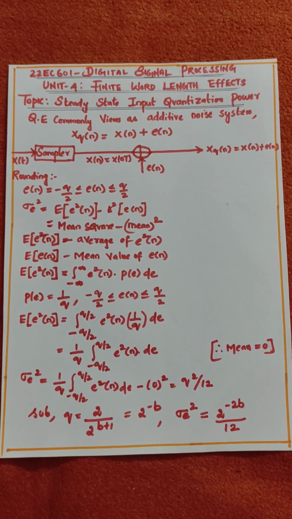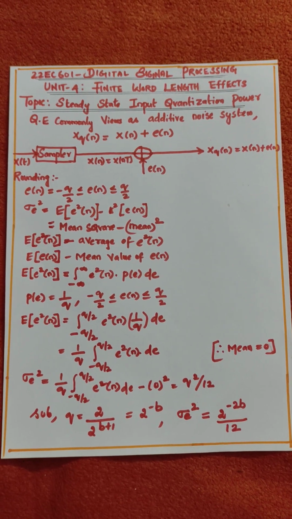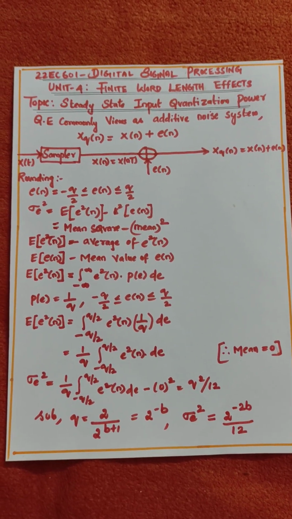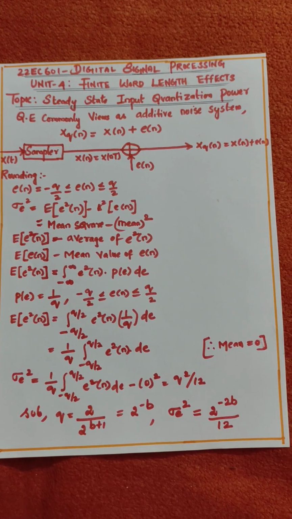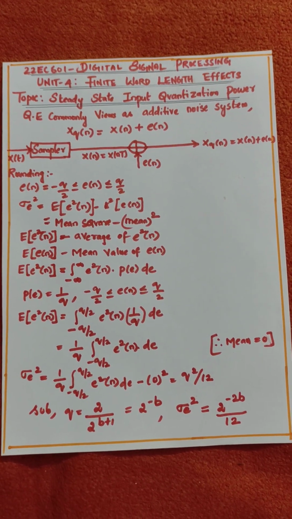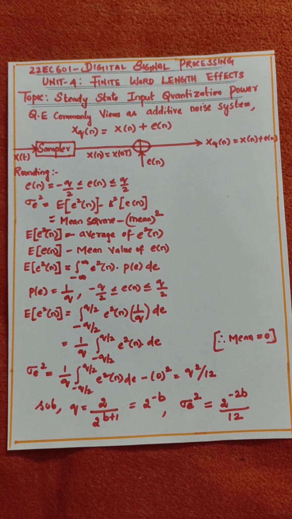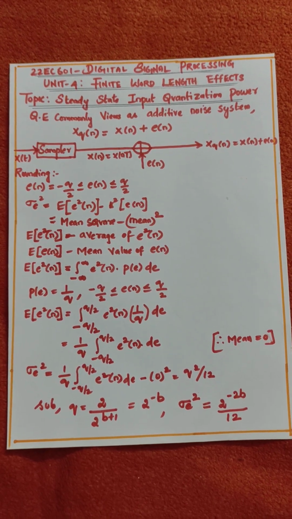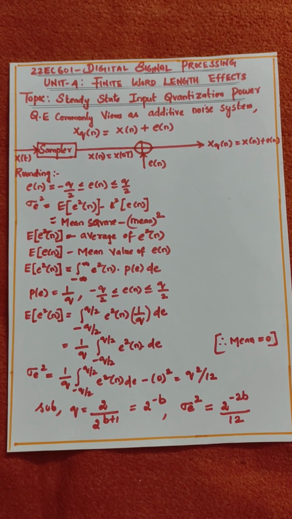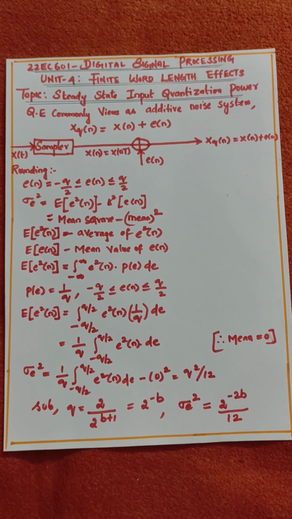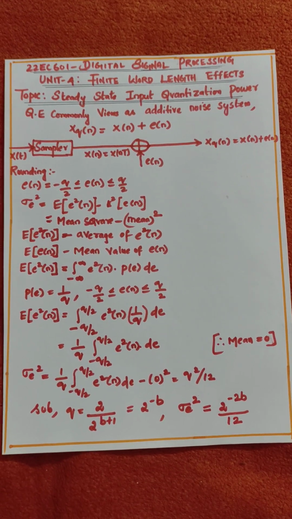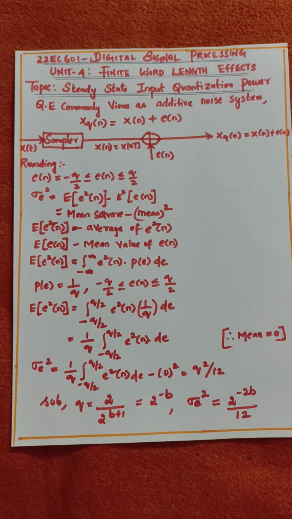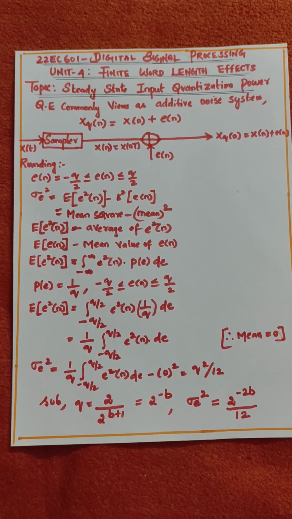X of t in continuous time becomes x of n in discrete time, and that discrete signal is the quantized signal. X of n becomes xq of n, where xq of n is equal to x of n plus e of n.